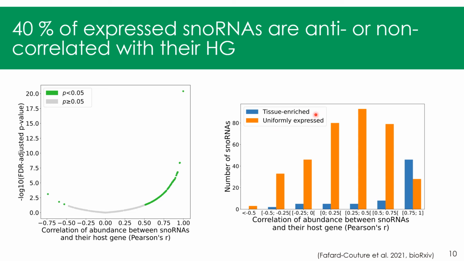Looking now at our two snoRNA abundance classes across these correlations of abundance, we can see that tissue-enriched snoRNAs are mostly positively correlated with the expression of their host gene, whereas uniformly expressed snoRNAs tend to be more non-correlated or even anti-correlated with their host gene.